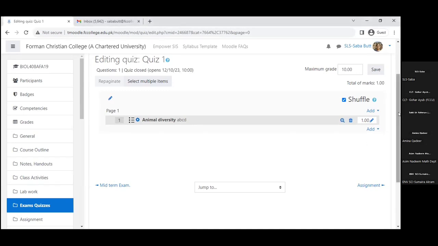Here, if we want to change the grade value of this question, like rather than 1, we want to assign it 2 marks, we can simply press this edit button. Here you can see a pencil. Press it, write a 2, press enter, and the marks will be changed. So it's your choice. Now I'll press the add button again and add an essay type question.